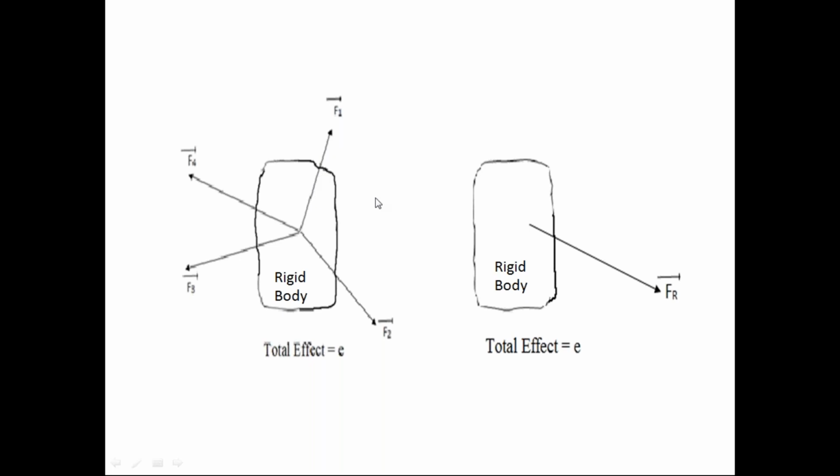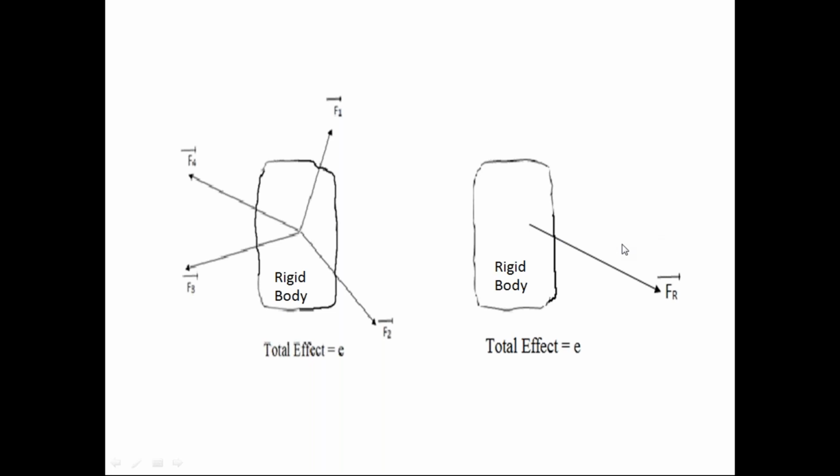So check these two diagrams. In the first diagram, number of forces, force system. In the second diagram, only one force. This one force has the same effect on the rigid body as that of the force system. Then we can call this one force the resultant force of this force system. That is the definition of resultant force.